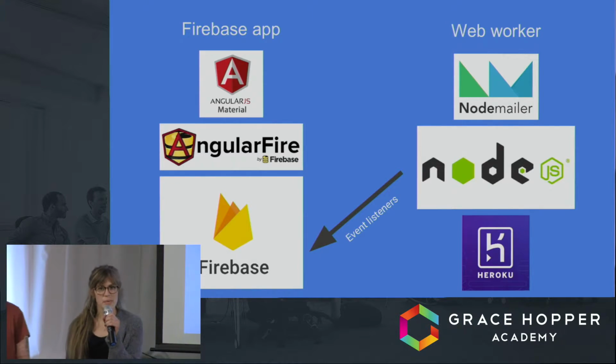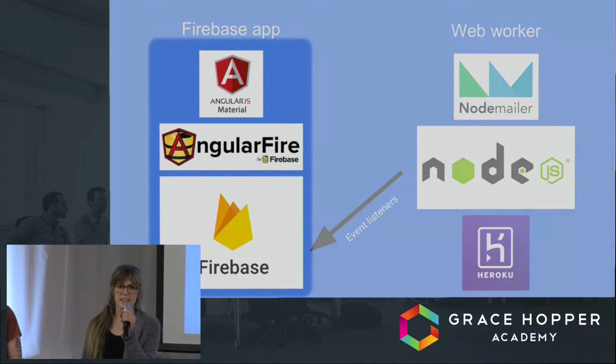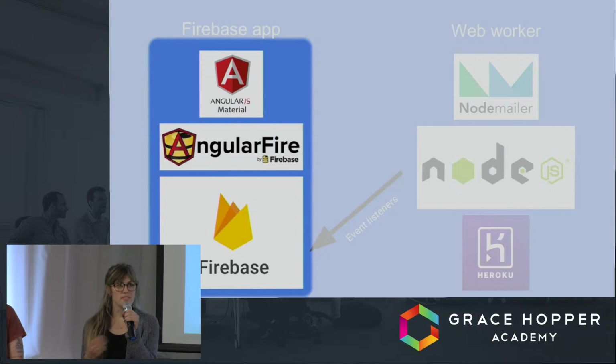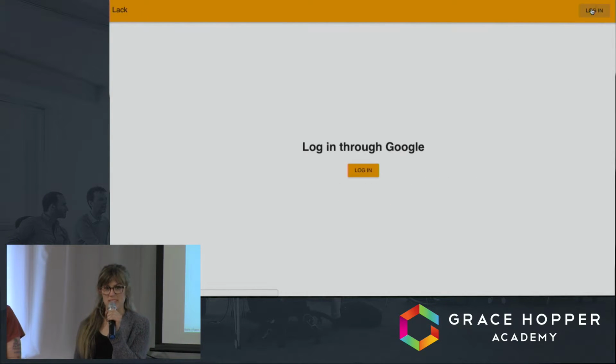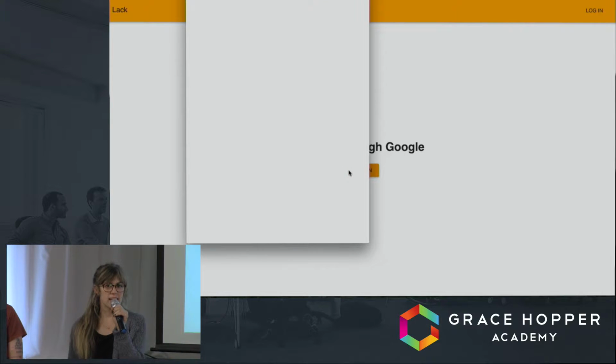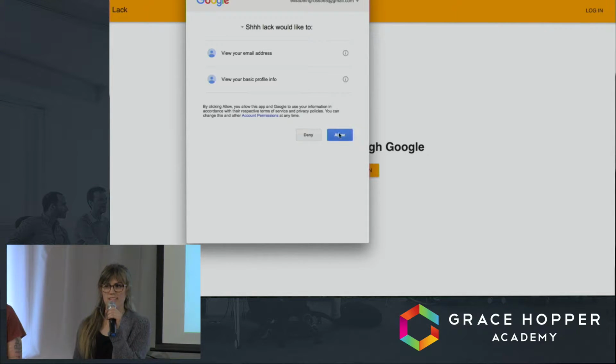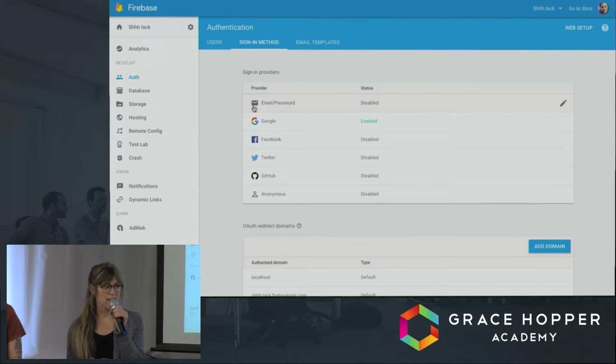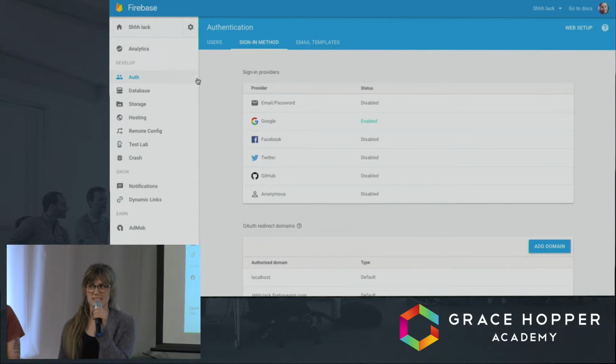In our tech stack, we use Firebase as our backend and database, and AngularFire as our intermediary between Firebase and Angular. On the front end, we use Angular and Angular Material. To maintain security throughout our application and to simplify the signing up process, we utilized Firebase's authentication service through Google, and we deployed our application using Firebase's hosting services.